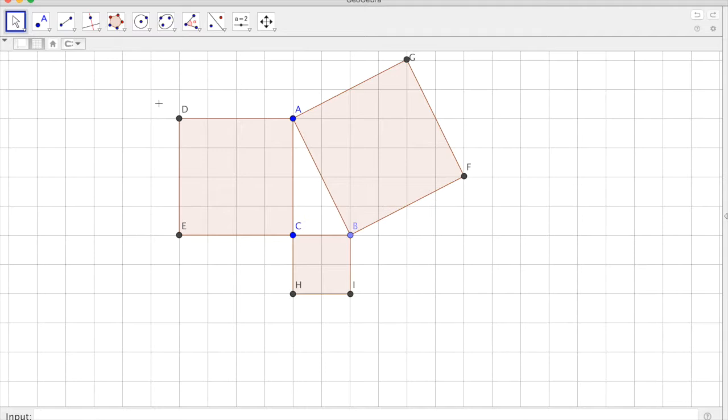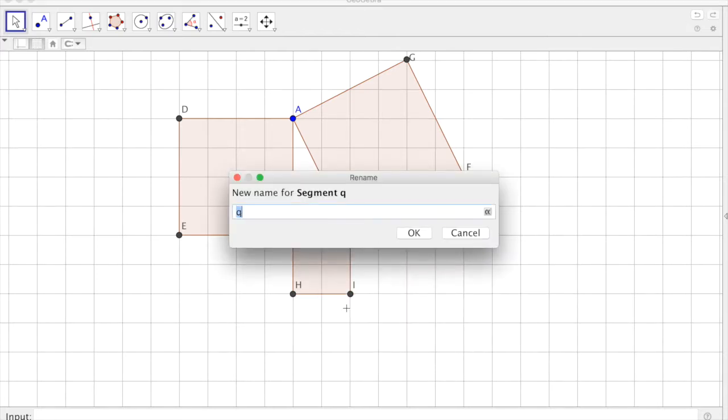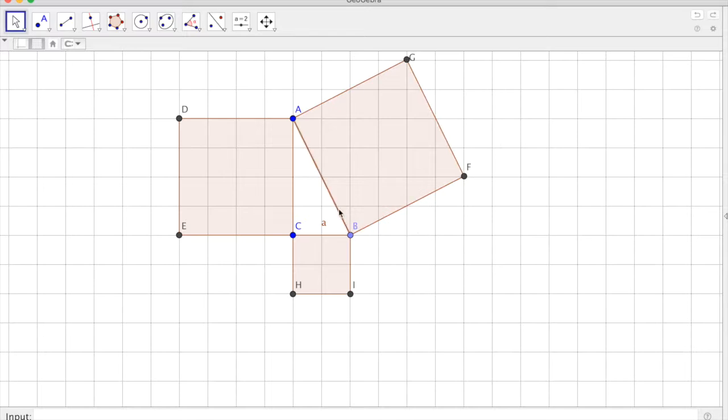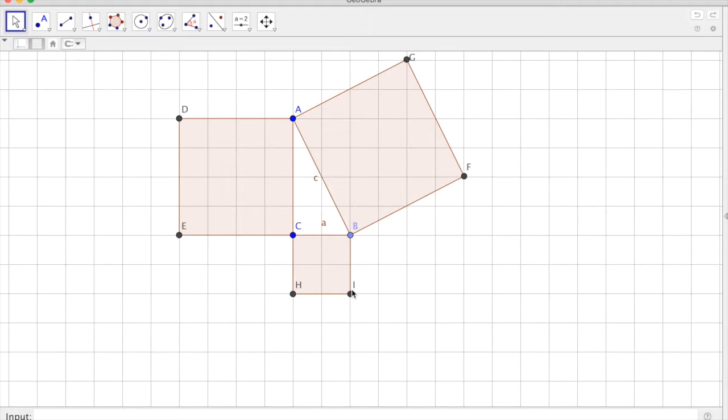And what we're going to do next is go to the Move tool, and we're going to name our sides. So we can right-click on each of the sides of the triangle and name side BC will be side A, since it's across from angle A. And the same thing with the 2 other sides. So AB would be side C and AC would be side B.